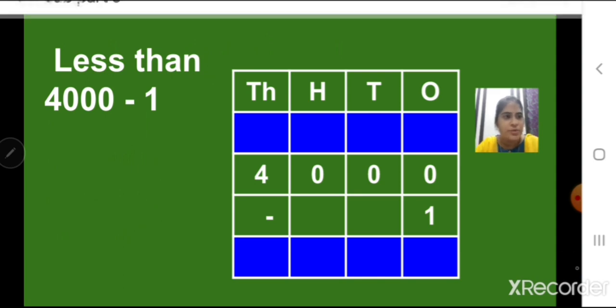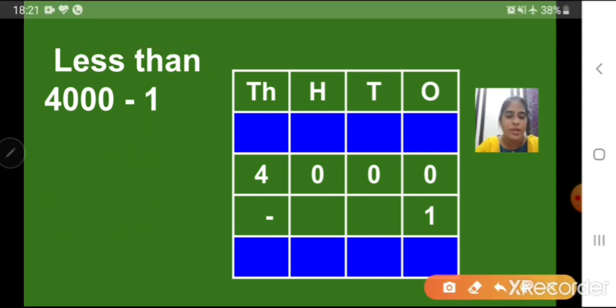We are going to do this together. If you want, you can also do it with me, children. 0 minus 1 is not possible. We have to borrow from tens place. Again in tens place we have 0. Then in hundreds place also we have 0. So only thousands place can give us. So we'll borrow from thousands place. From 4 we are going to take 1. So 4 minus 1 is 3.